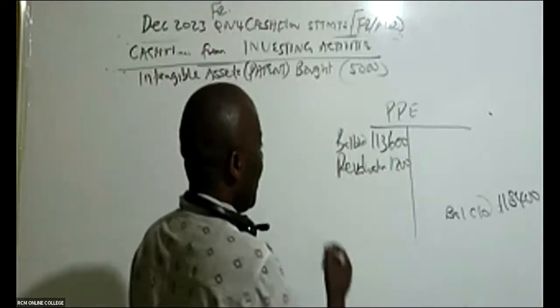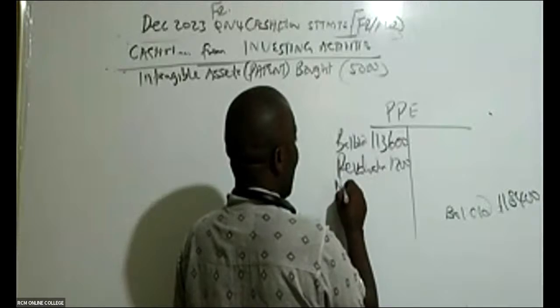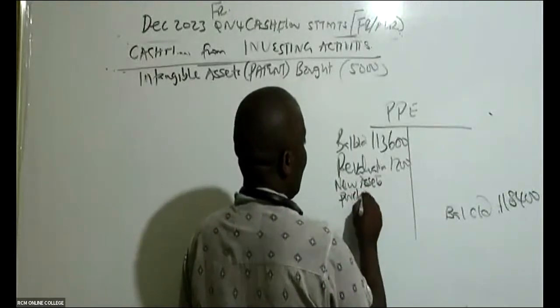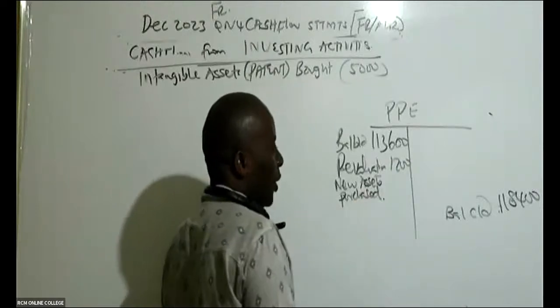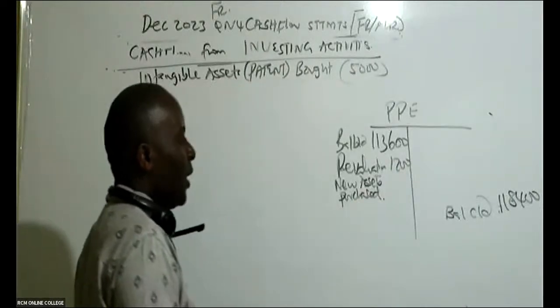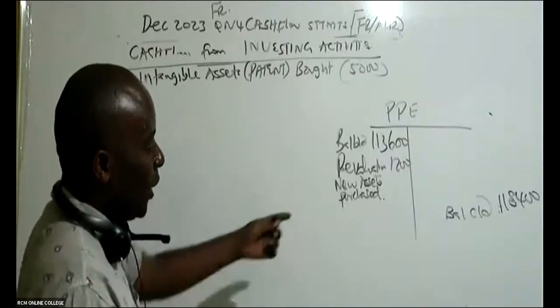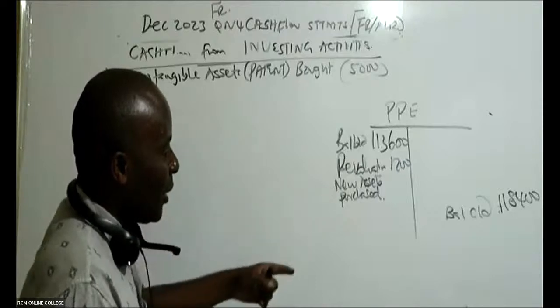And then perhaps we purchased new assets. New assets purchased, which they haven't told us. They haven't told us how much the new assets purchased were worth. This is what they would want us to calculate. This is their abracadabra, right?